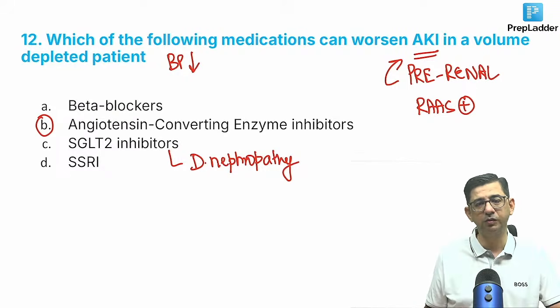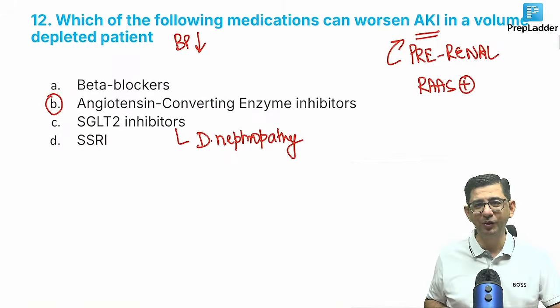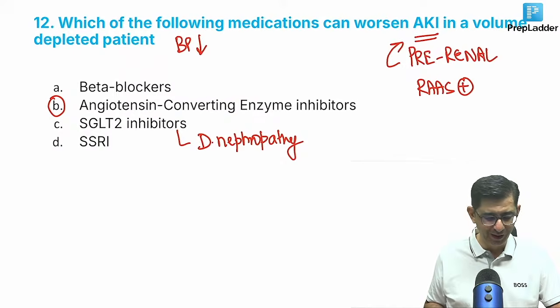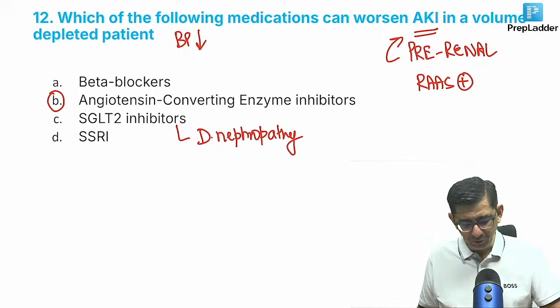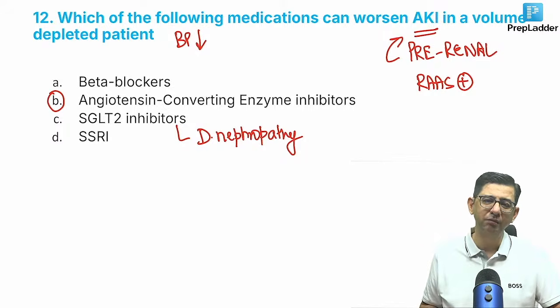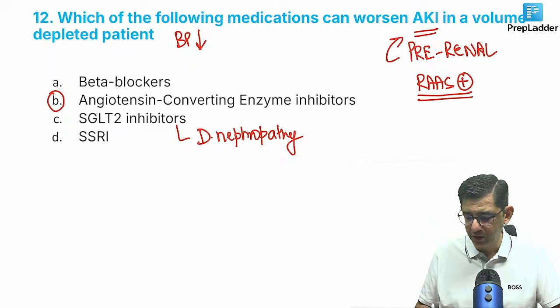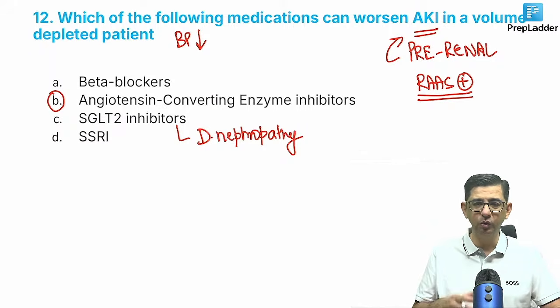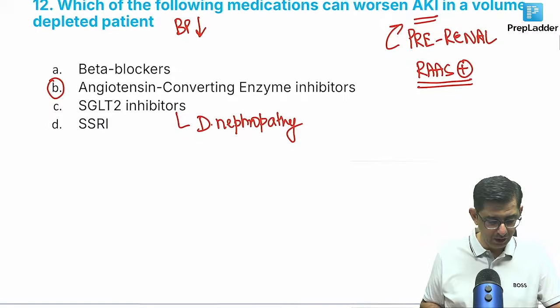So a simple, straightforward, easy question that had to be picked up. You need to get over that SGLT2 answer in this question. Beta blockers for this particular patient, well, I would say that ACE inhibitor, RAS is written there, right? So the first thing is that anything to do with RAS stimulation should not be inhibited, and that's primarily based on the fact that the guy is already hypotensive.